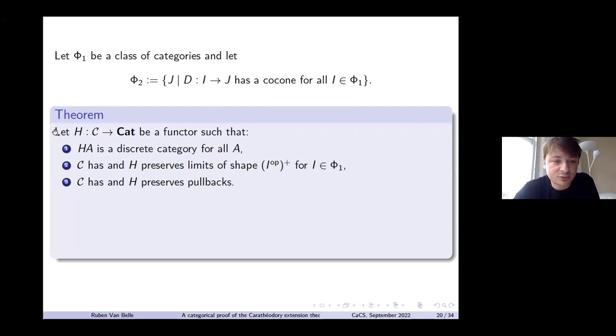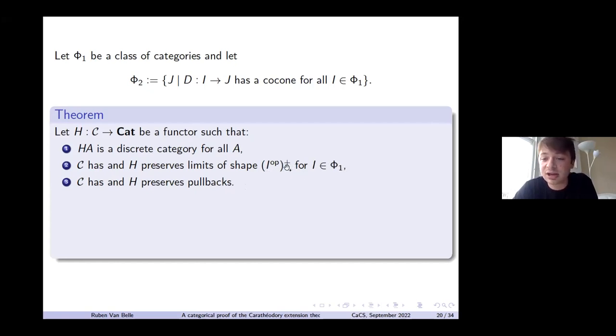And then I'm going to assume some conditions on the functors h and g. So first on the functor h, in this version, I'm going to look at the situation where HA is a discrete category. And then I'm also going to assume that H preserves some limits. So I want it to preserve pullbacks, and I want it to preserve limits of this shape where I is in phi1.